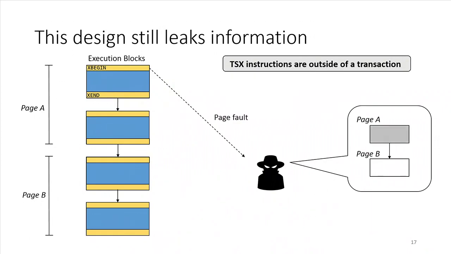If the attacker knows that different basic blocks belong to different page boundaries, then by unmapping the page just right before the transaction begins, the attacker can still see the page fault. By doing so, the attacker is still able to infer the page access pattern. So it's actually like going back to the original problem.